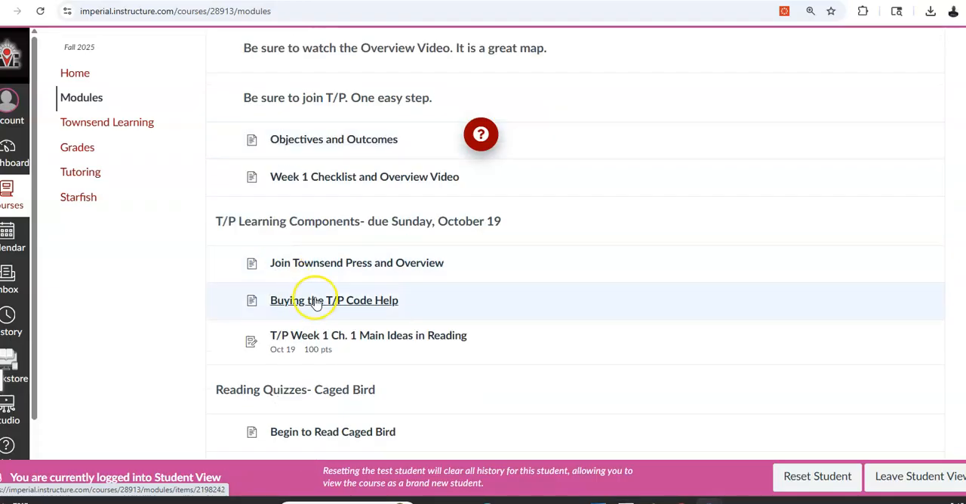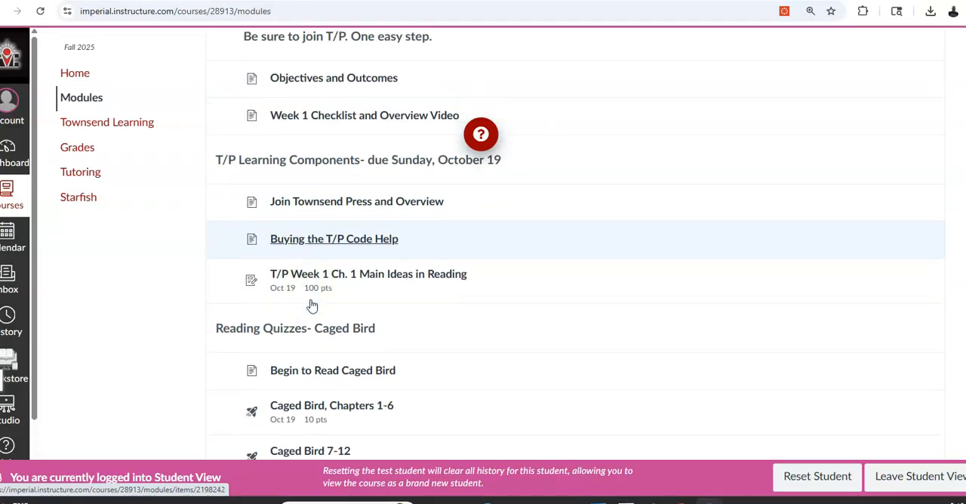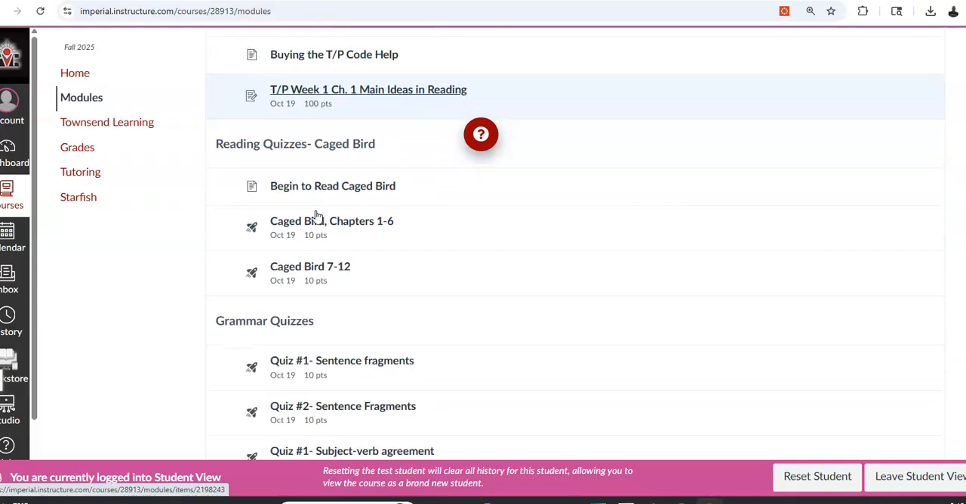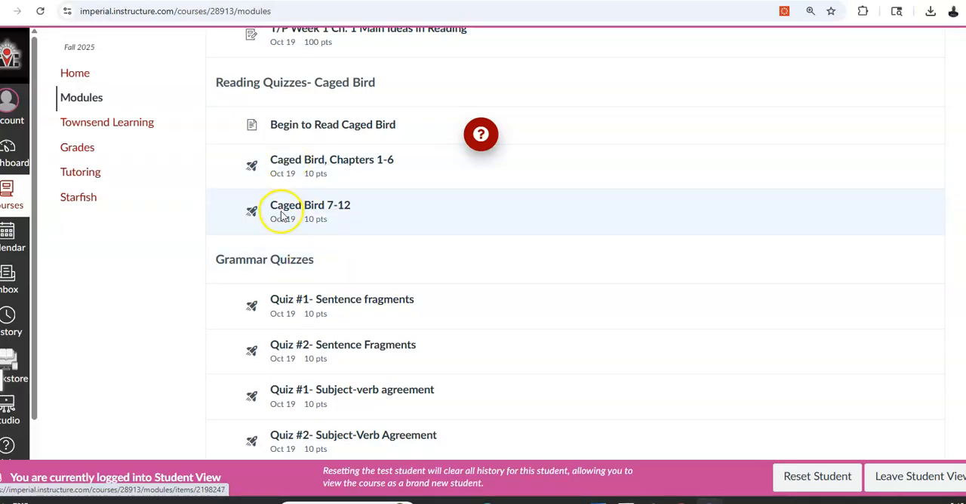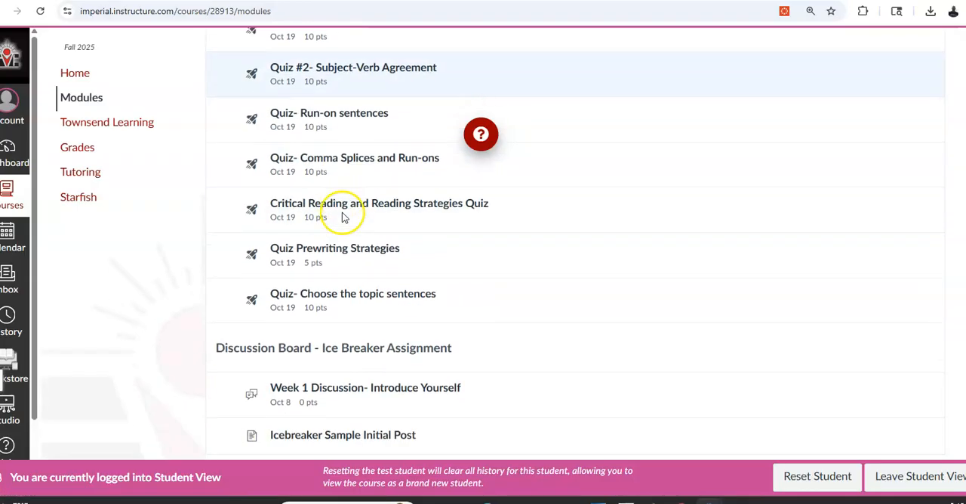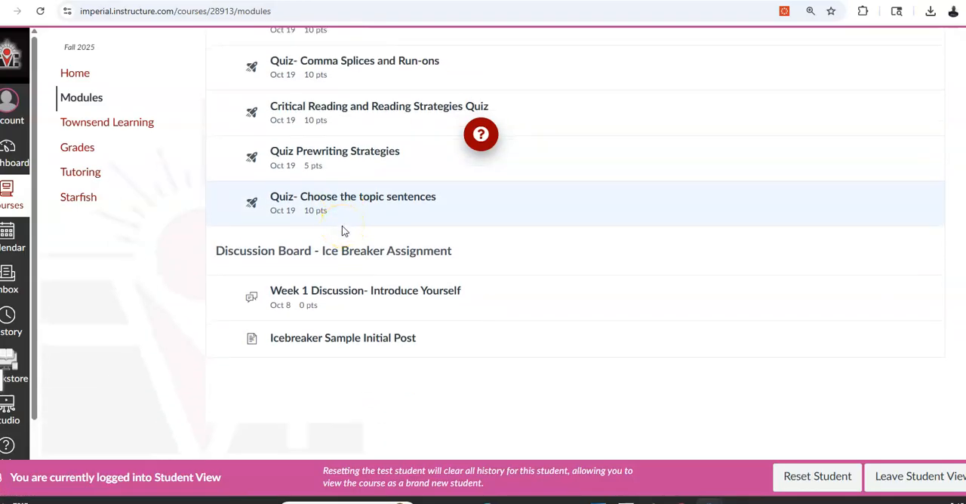And then you have 2 weeks free, but here it'll show you how to buy the code. So after the 2 weeks, and again, the assignments are here. You go to Townsend Learning and you'll see that. Your reading quizzes, you have 2 Cage Bird reading quizzes. Okay, again, Sunday, October 19th. Grammar quizzes, sentence fragment, subject, verb, agreement, etc., all October 19th. And then here is the discussion board.